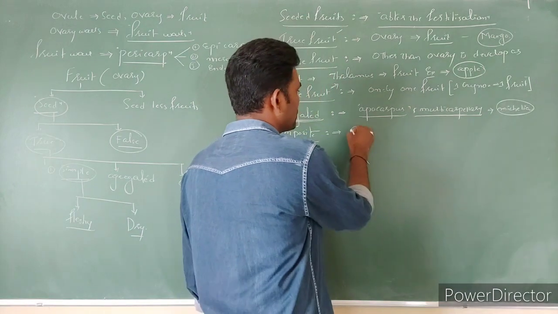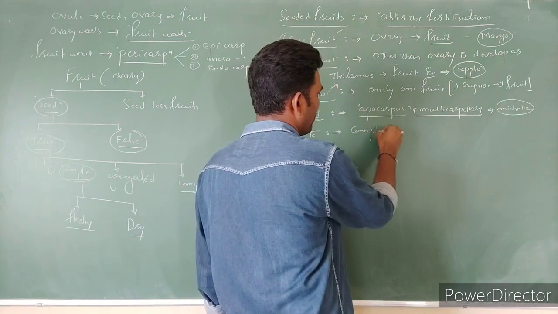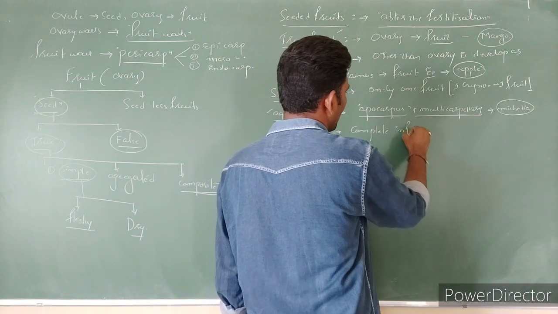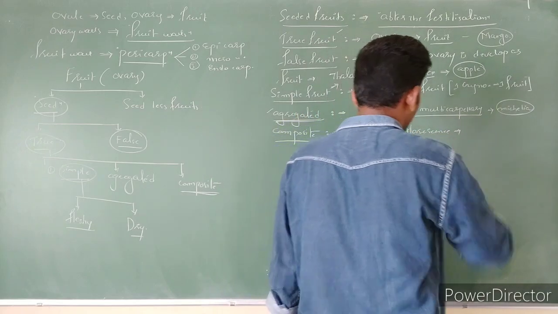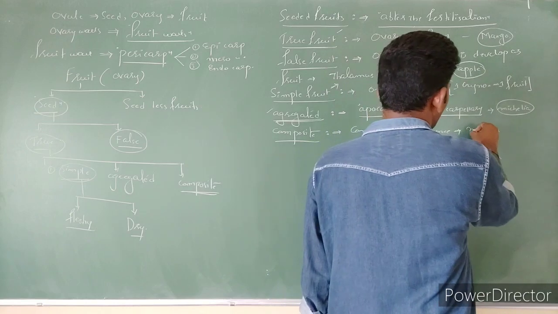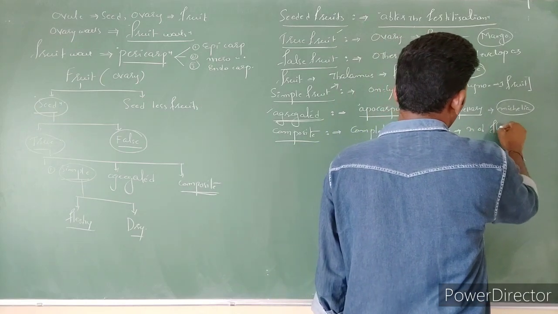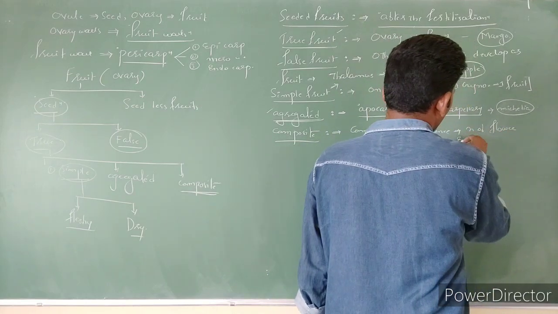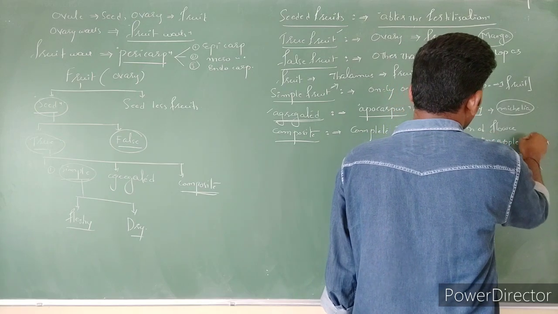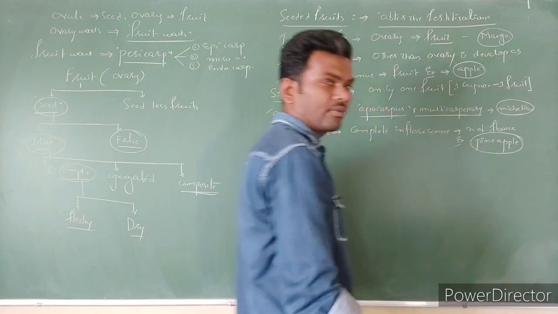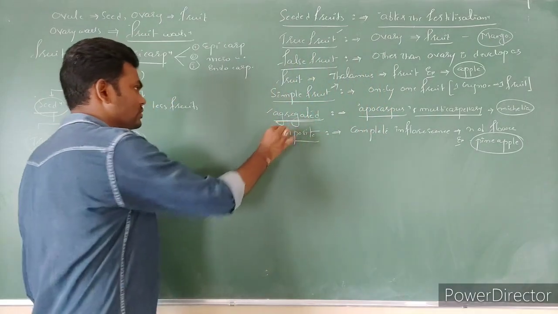Here the complete inflorescence becomes one fruit, which means a number of flowers are involved. The best example is what? Pineapple. Clear?